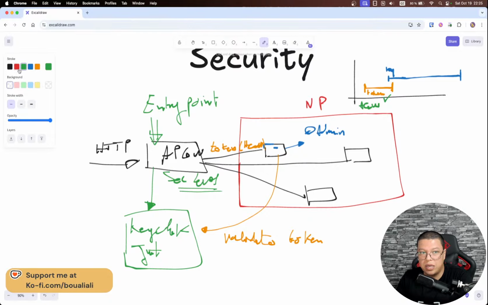So now my microservice number 1, for example, will receive the token here. And then microservice 1 will send it to another microservice at this time. So microservice 1, 2, and 3, and this is the execution time of my request. All right, so now the token just expired in here.